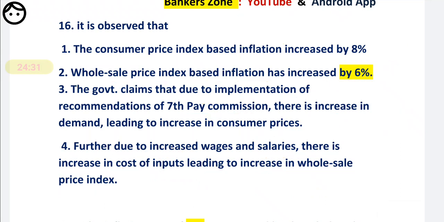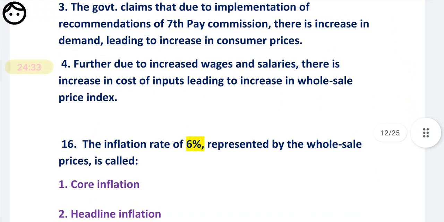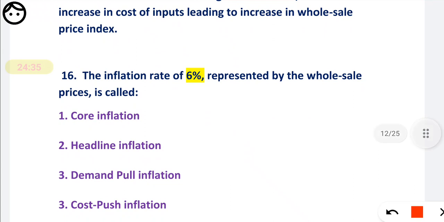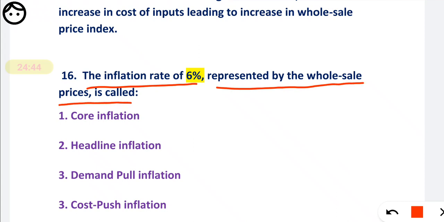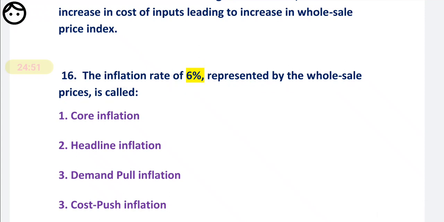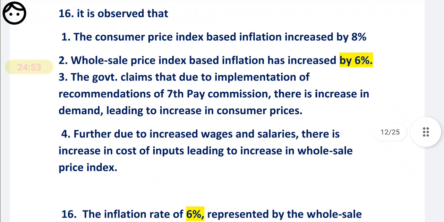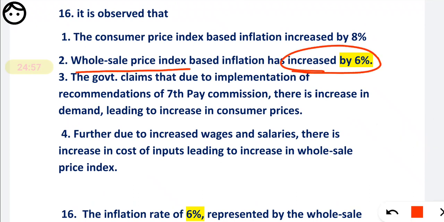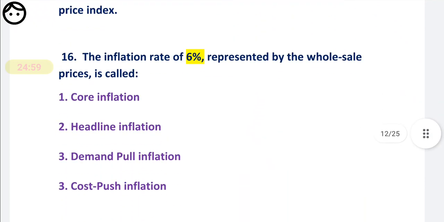Now we will move to the question, you will easily come to know how they are asking the questions, okay. See, the inflation rate 6% represented by wholesale prices is called as. So what is the question? Inflation rate 6% represented by WPI is called as. See friends, here the WPI rate has been increased by 6%. They are asking what it is represented by.